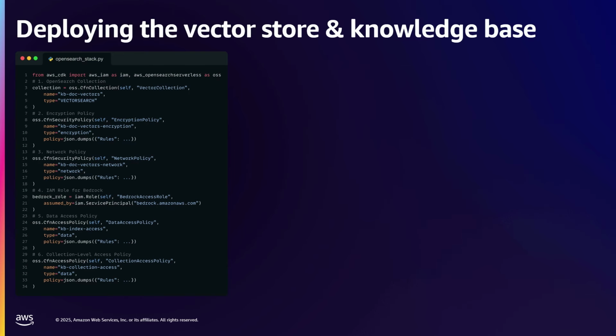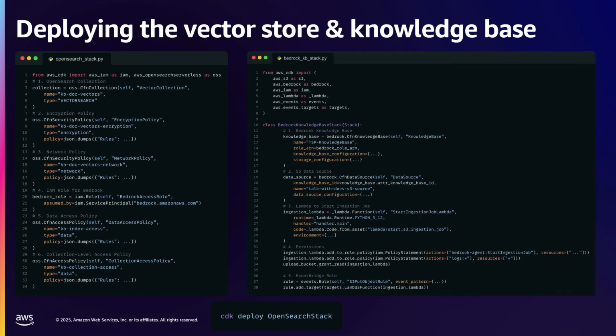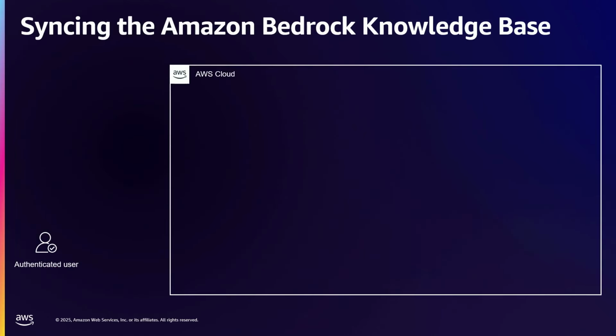Now, to deploy the vector store, we're going to create our own OpenSearch stack. You don't need to write all this down, but this is what the stack looks like. We're going to do CDK deploy OpenSearch stack. Then we're going to do the next one, which is the Bedrock knowledge base stack. So we're going to do CDK deploy knowledge base stack. And then once this becomes the input of that, we can then deploy our architecture.